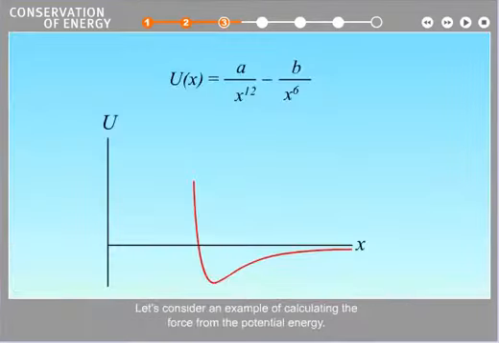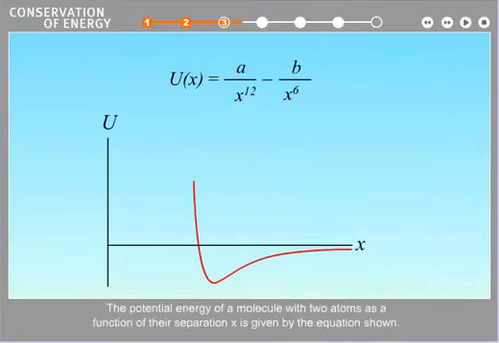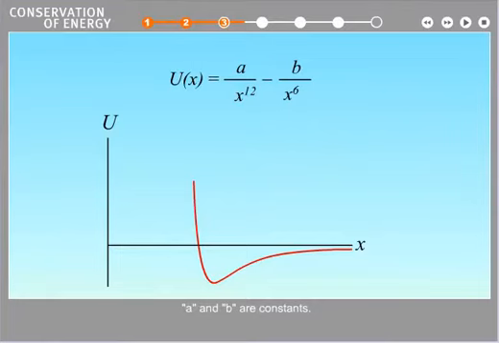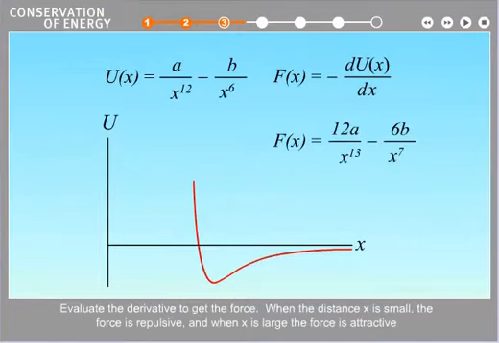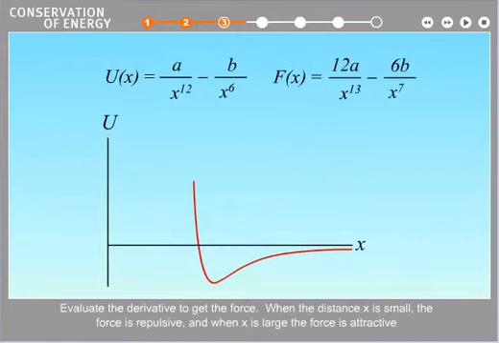Let's consider an example of calculating the force from the potential energy. The potential energy of a molecule with two atoms as a function of their separation x is given by the equation shown. A and B are constants. The force is negative the derivative of the potential energy. Evaluate the derivative to get the force. When the distance x is small, the force is repulsive, and when x is large, the force is attractive.